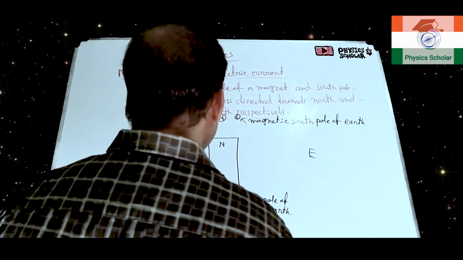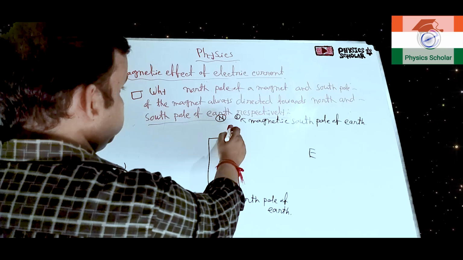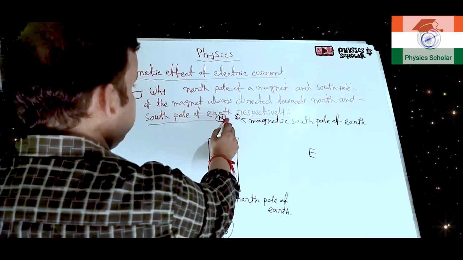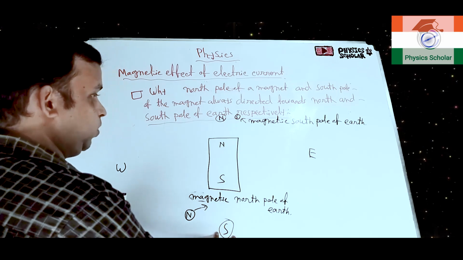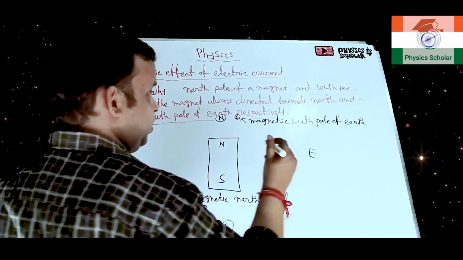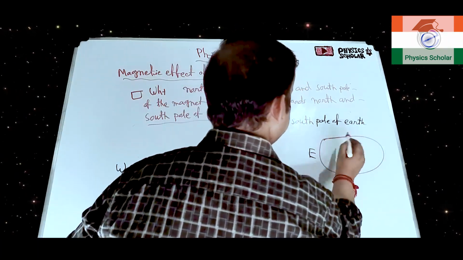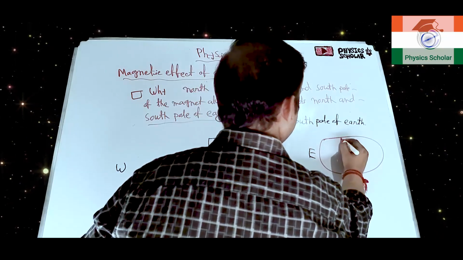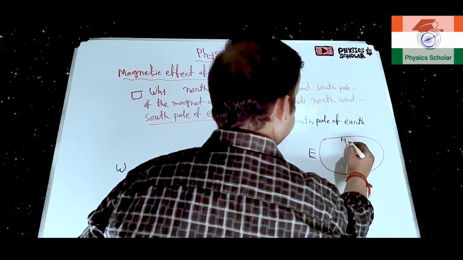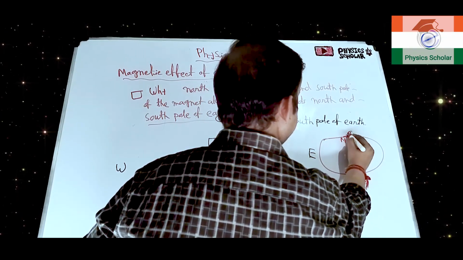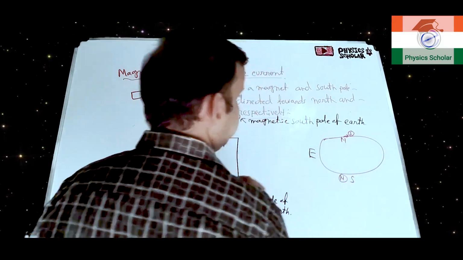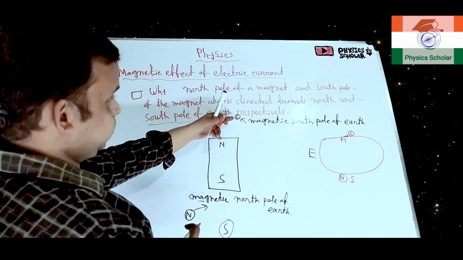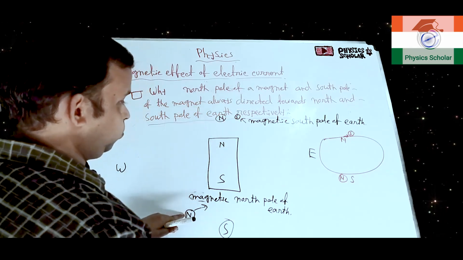Now, suppose here it is the geographical north pole or north side of earth, and here the geographical south pole or south side of the earth. Now earth is itself a magnet. So suppose the earth has a north pole and a south pole. Clear? And here the magnetic south pole of earth and here the magnetic north pole of earth is situated.